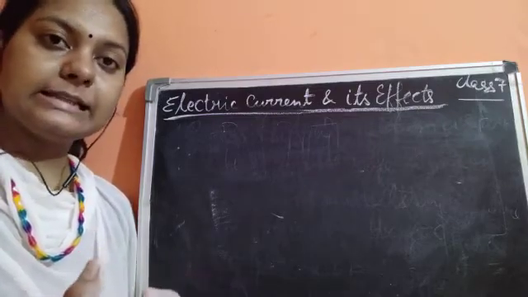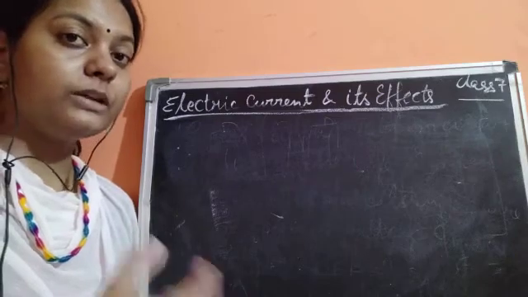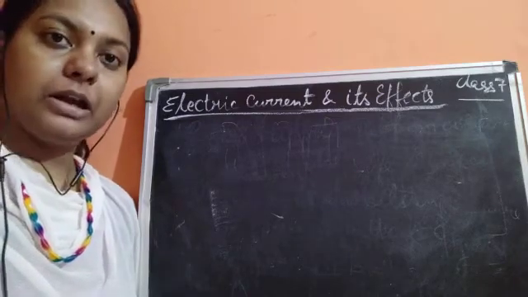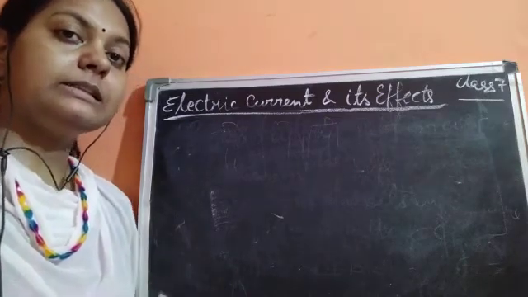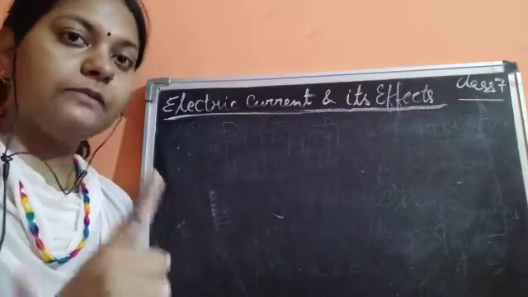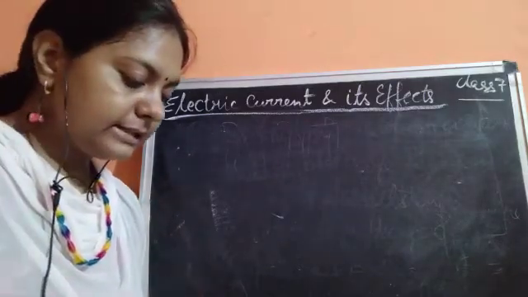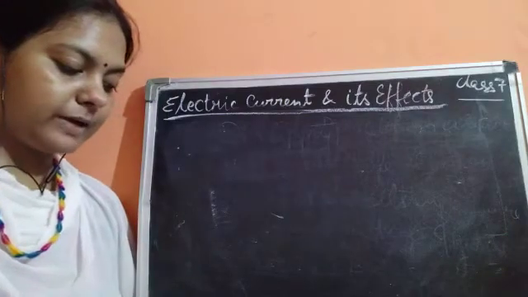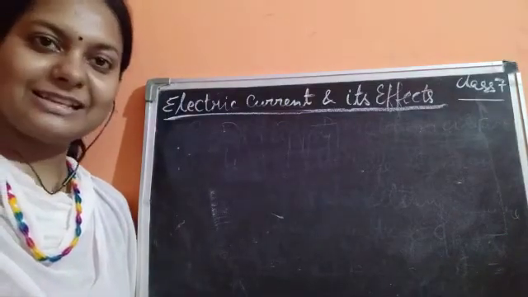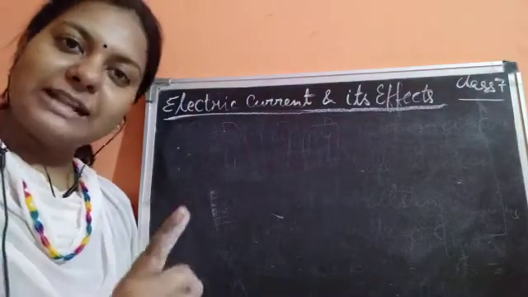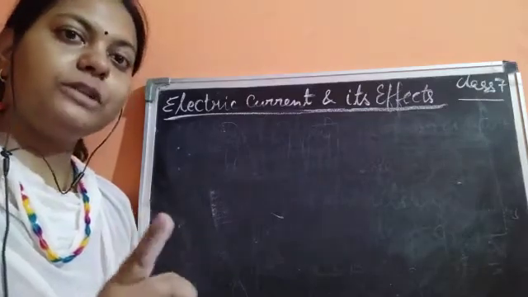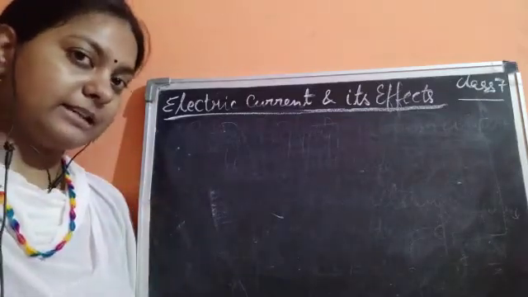If one cell is there, it is known as a cell, and if more than one cell is there, it is a battery. Please remember that a battery consists of more than one cell. Next, can you help her to find the answer to this question? Yes, this is the answer: if one cell is there, it is a cell, and if more than one cell is there, it is known as a battery.